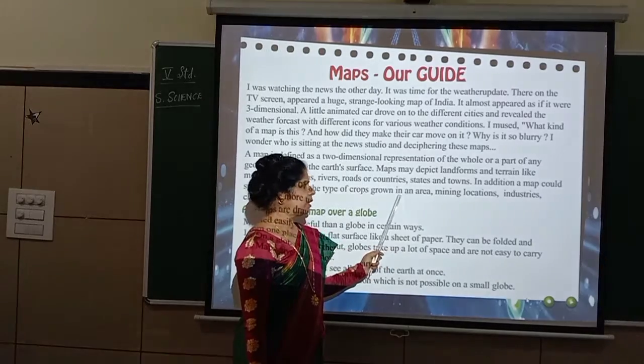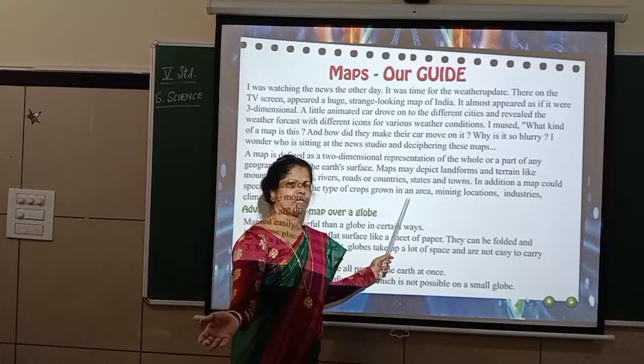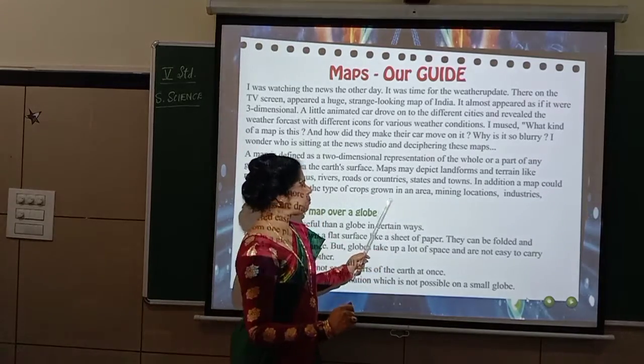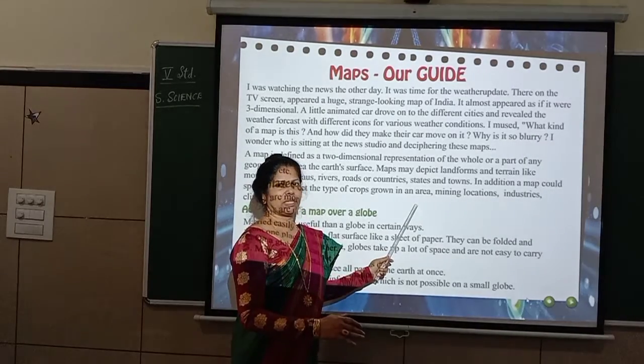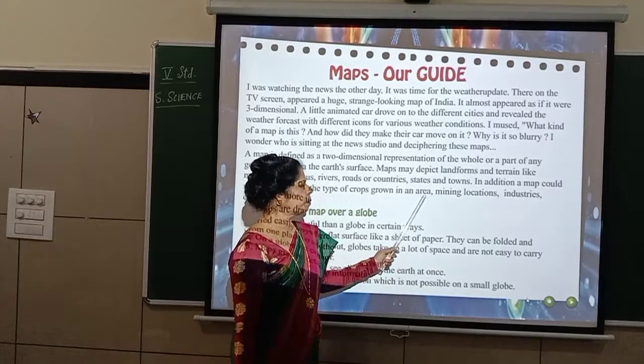So you see, if it is clay soil, which type of crops grow. If it is sandy soil, which types of crops grow. Like that, that also can be shown: the type of crops grown in a particular area. If it is desert, how it is. If it is evergreen forest, how it is. Like that, it will show.